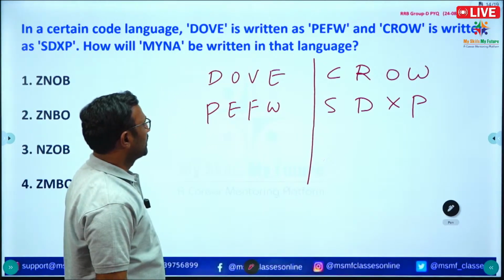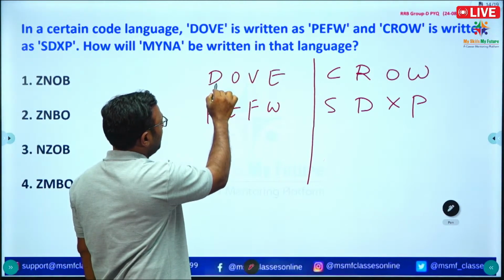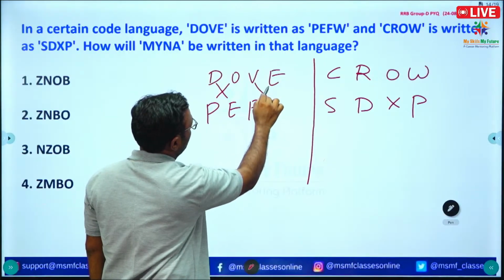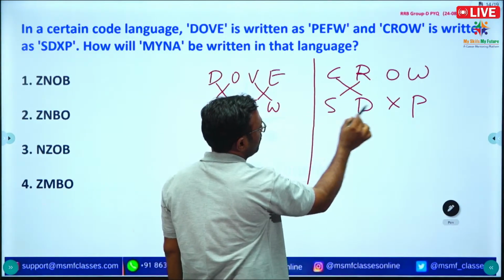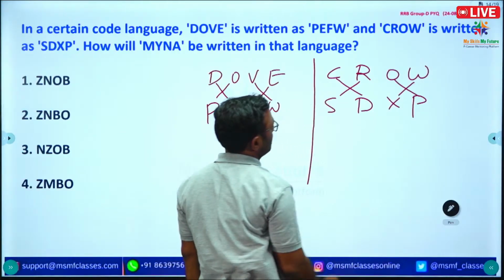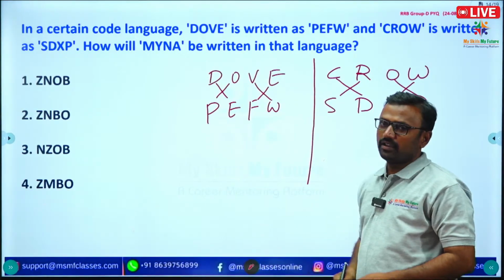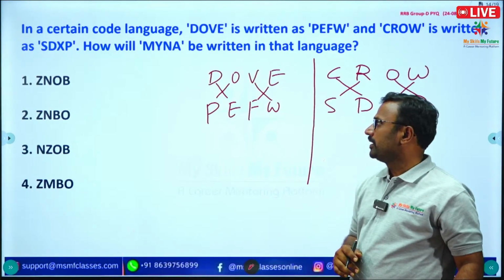So what is the logic? If you see that here, A, B, C, D, E, O, P, V, W, E, F, C, D, R, S, X, O, P, W, X. So use the logic and give the correct option in the comment section. Next question.